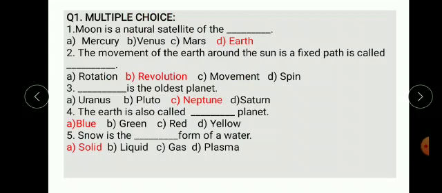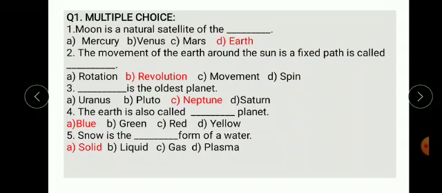Second one, the movement of the Earth around the Sun in a fixed path is called dash. Rotation, revolution, movement and spin. Answer is revolution.